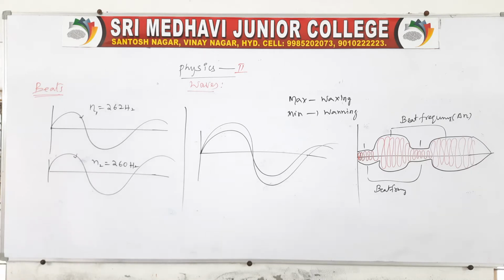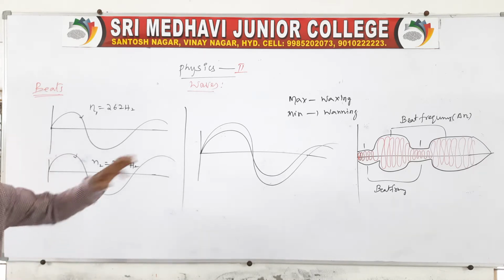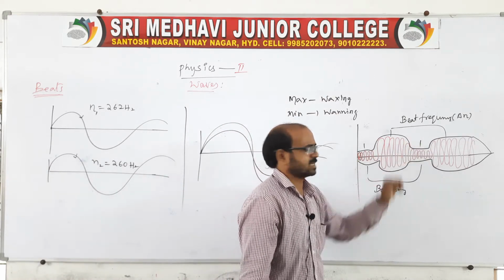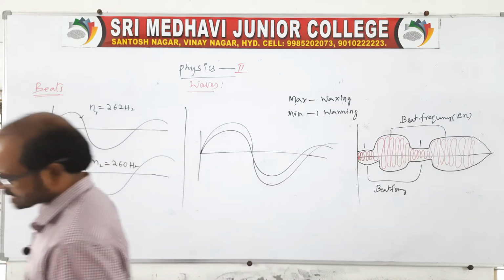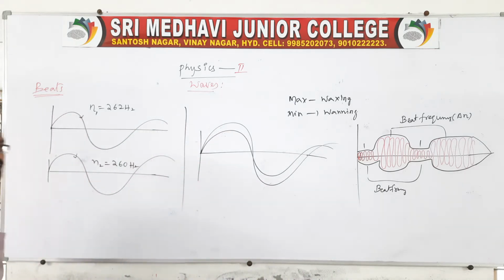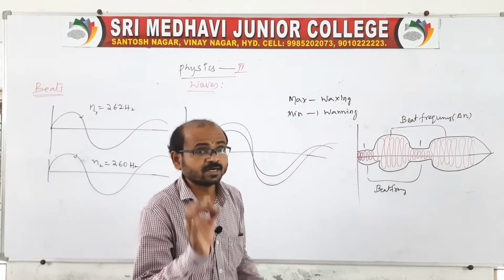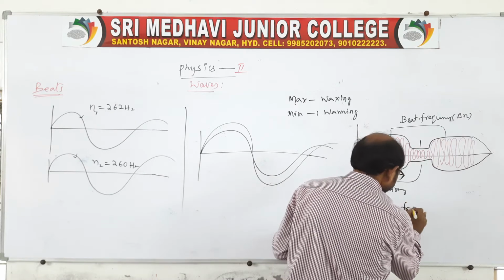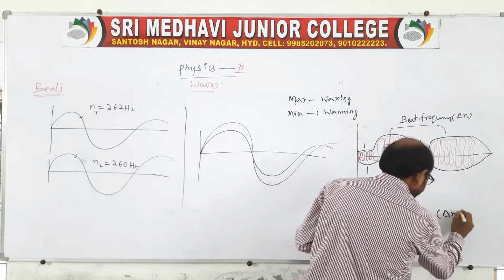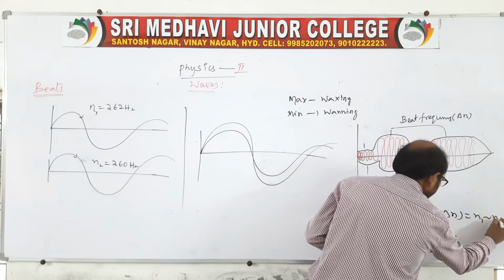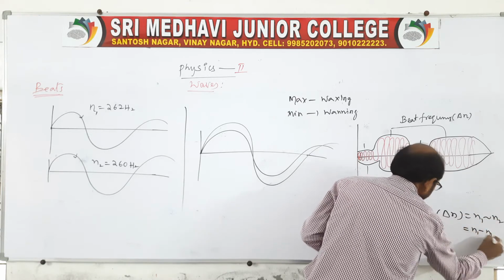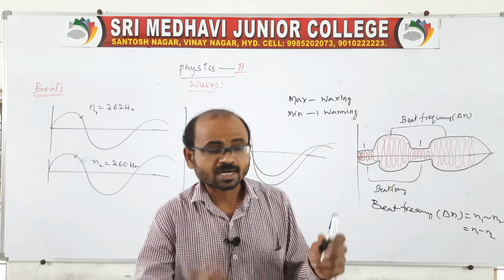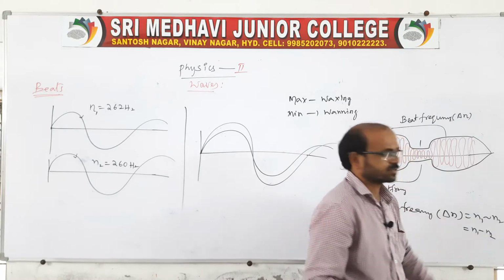So here, one maxima and one minima we can call a beat. Any two maximas or any two minimas we can call the beat frequency, that is the number of beats heard per second. Number of beats heard per second is nothing but the beat frequency. Beat frequency delta n is equal to n1 minus n2, where n1 is almost equal to n2. In some situations we can also take n2 minus n1, nothing will happen. So delta n is nearly equal to n1 minus n2.